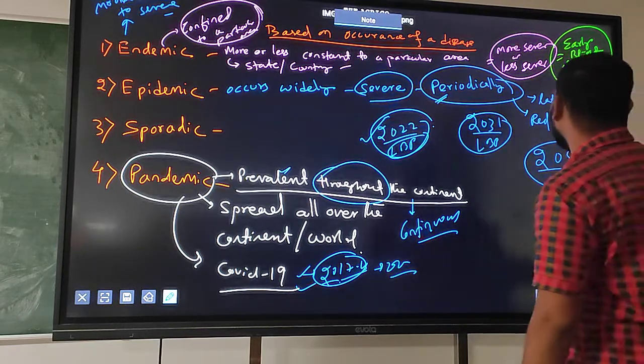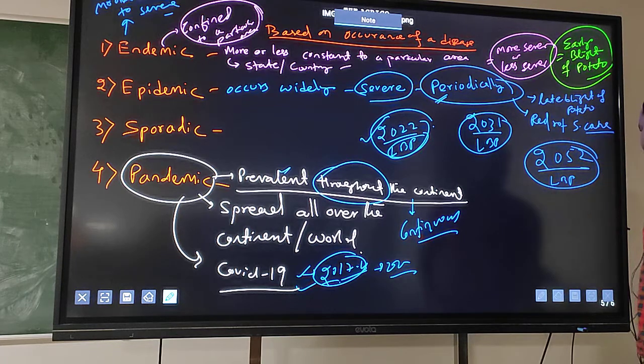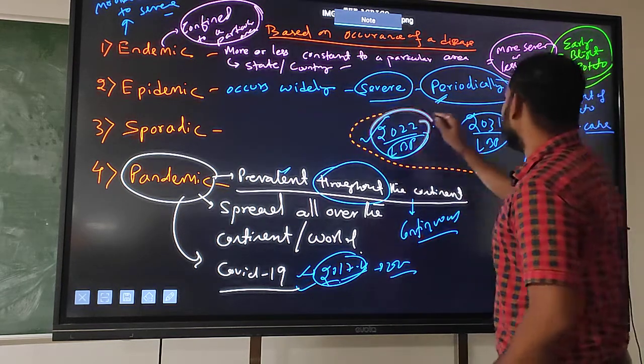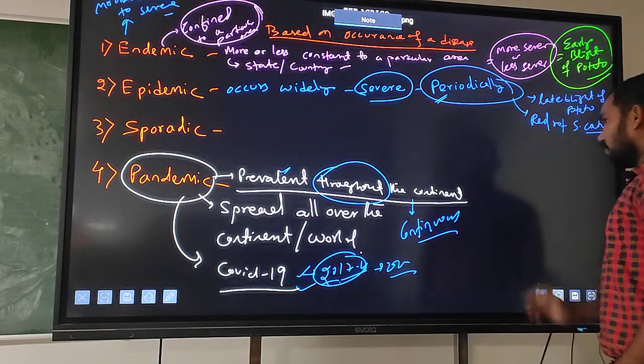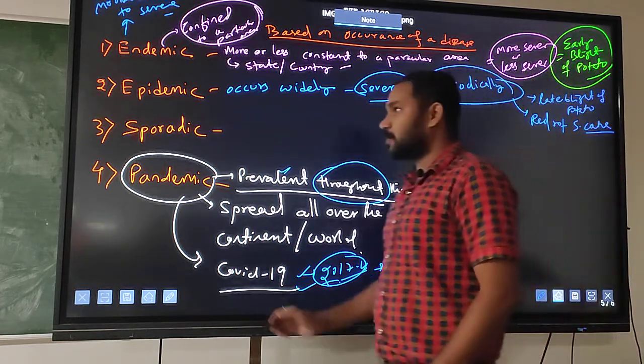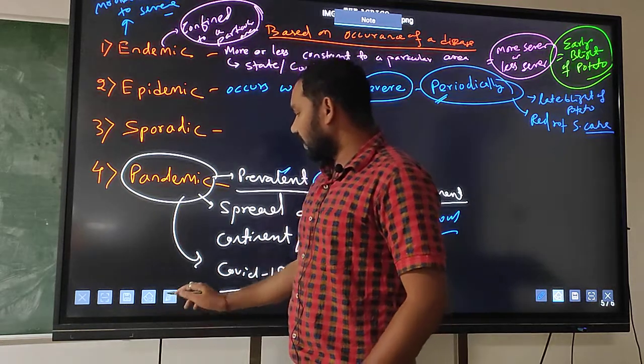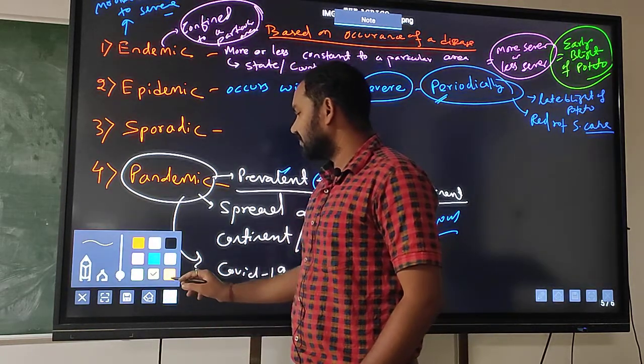So you can remember the word with the example, late blight of potato. Okay. Very good. So next, this is very easy, sporadic. So again, I will give an example.